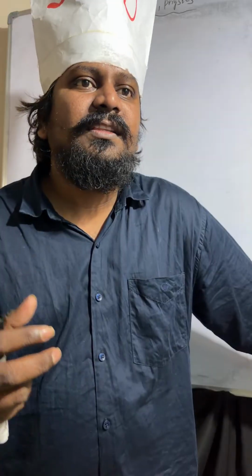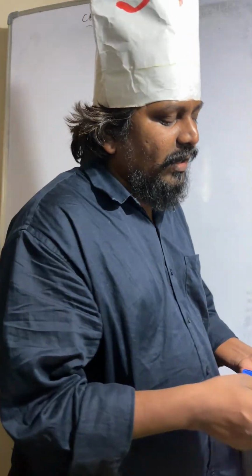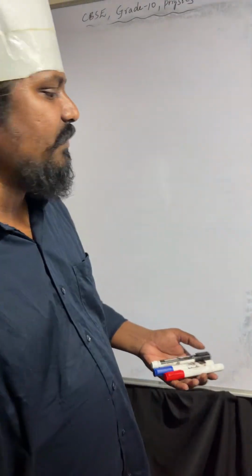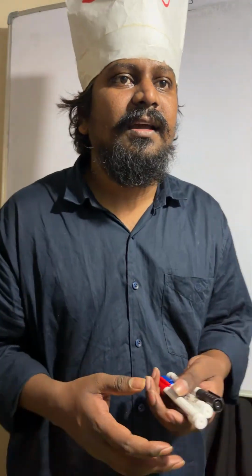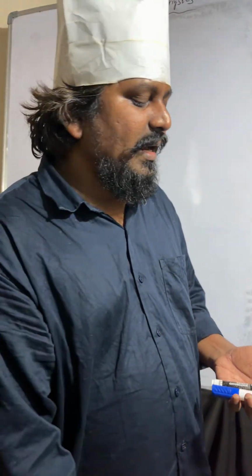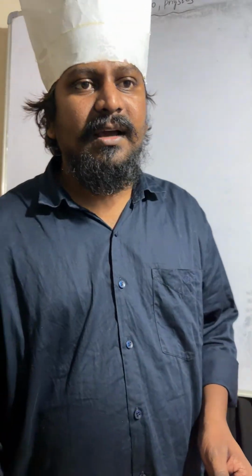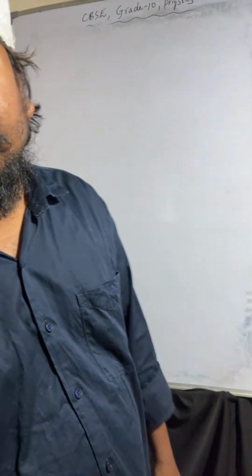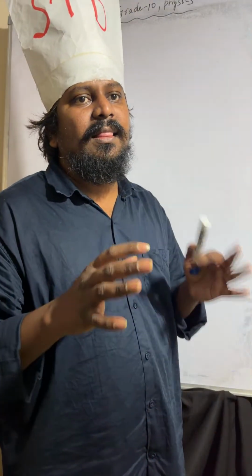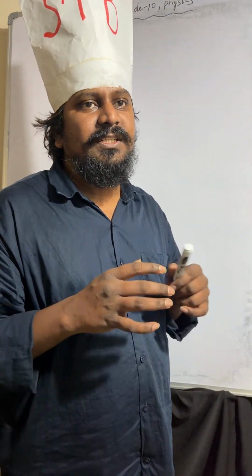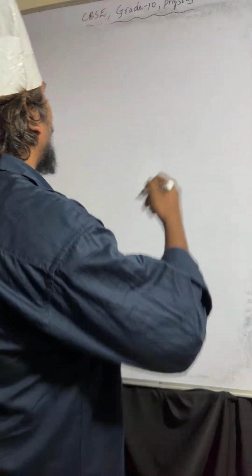So let's start with the human eye. How to draw the diagram? It is very important. You have to draw the eye diagram. Drawing the eye diagram is a very easy topic, an easy task. We need to learn how to draw the diagram, so I'll draw it. Just check once.